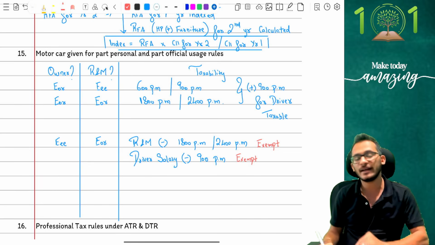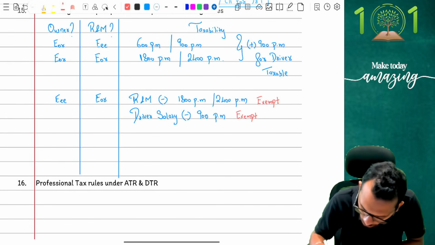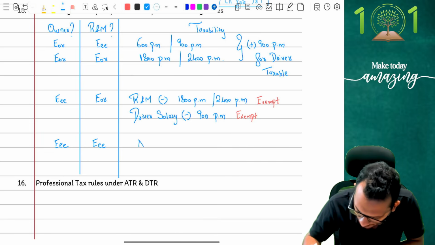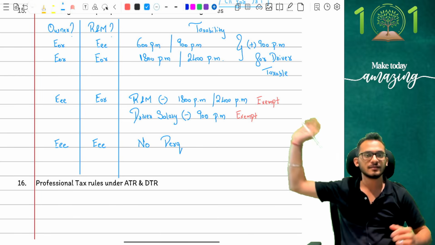Be extremely careful on this, be very, very smart on this understanding. Finally, people, if the car is owned by the employee and the running and maintenance is also taken care of by the employee, I will simply say there is no perk itself. Nothing to be worried about, no calculation to be done. This is not taxable at all.